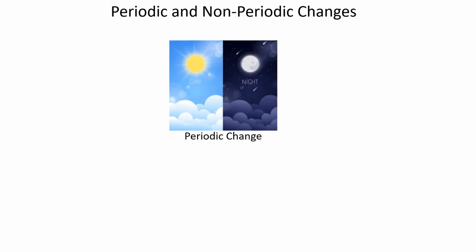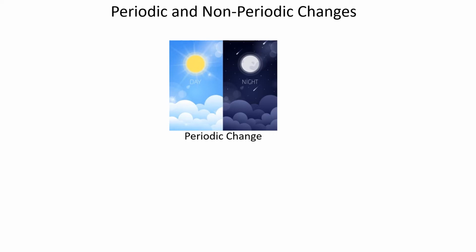So in this slide we are going to learn about periodic and non-periodic changes. So let's start. What are periodic changes? Some changes repeat after a fixed period of time. For example, change of season, day and night. These types of changes are called as periodic changes. So here I have given an example of periodic changes.